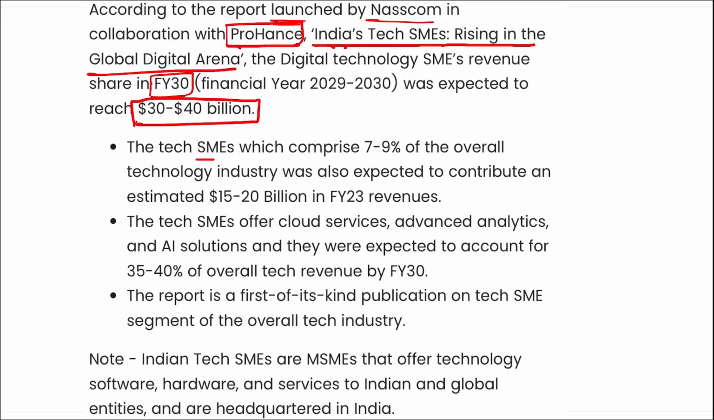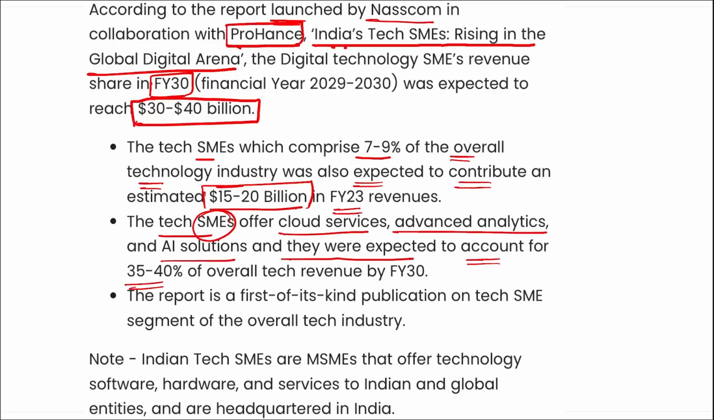The tech SMEs, which comprise 7 to 9% of the overall technology industry, are also expected to contribute an estimated 15 to 20 billion dollars in revenues. These tech SMEs offer cloud services, advanced analytics and AI solutions, and are expected to account for 30 to 45% of overall tech revenue by fiscal year 2030. Remember, Indian tech SMEs are MSMEs that offer technology, software, hardware and services to Indian and global entities and are headquartered in India.